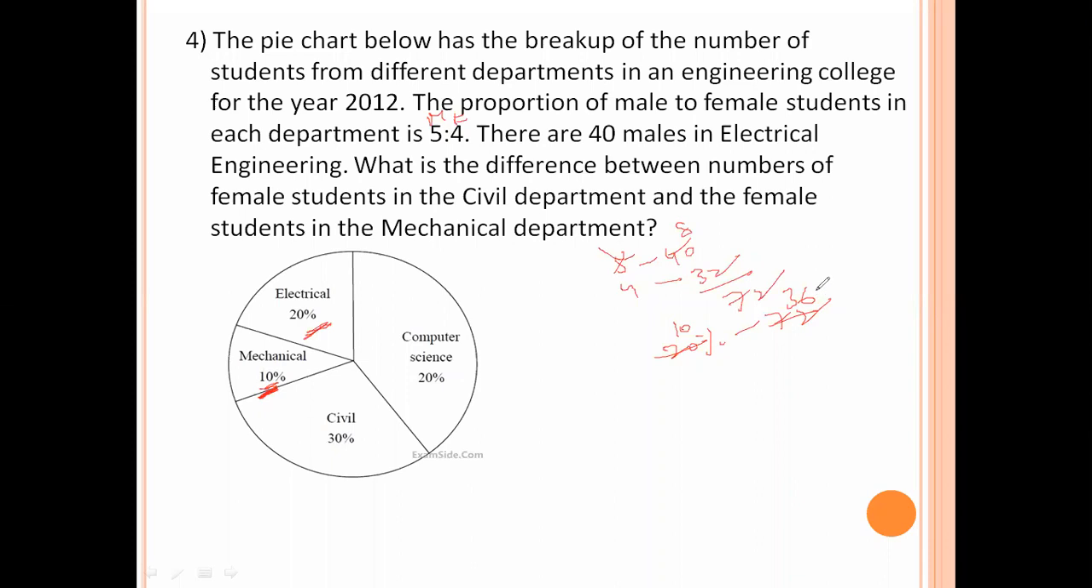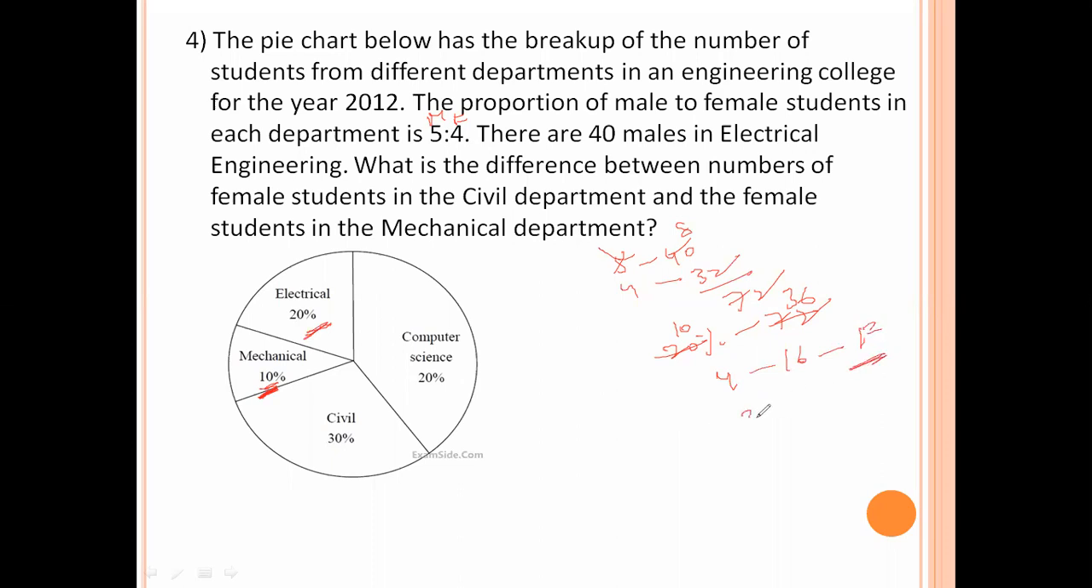Now in mechanical, the percentage is 10%. 10% value is 36. In this 36, females are how many parts? 4 parts. Total parts is 9. 9 parts is 36, so 1 part is 4, and 4 parts is 16. This is females in the mechanical department.